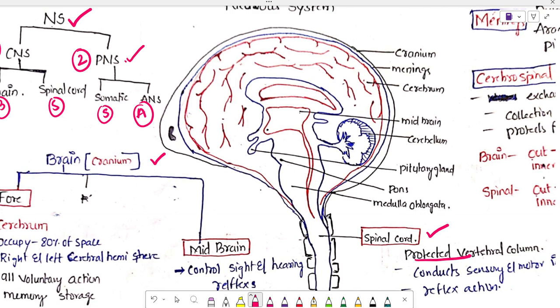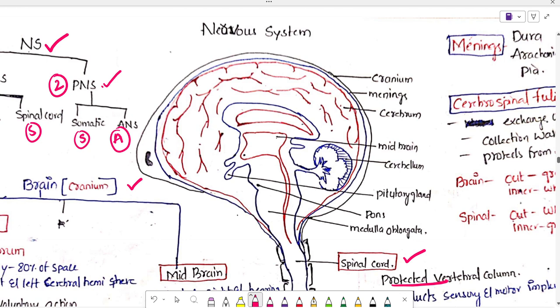Not only these, but also the meninges, and third, the cerebrospinal fluid. All of these help in protecting our brain: the bony cavities, the meninges and the cerebrospinal fluid.